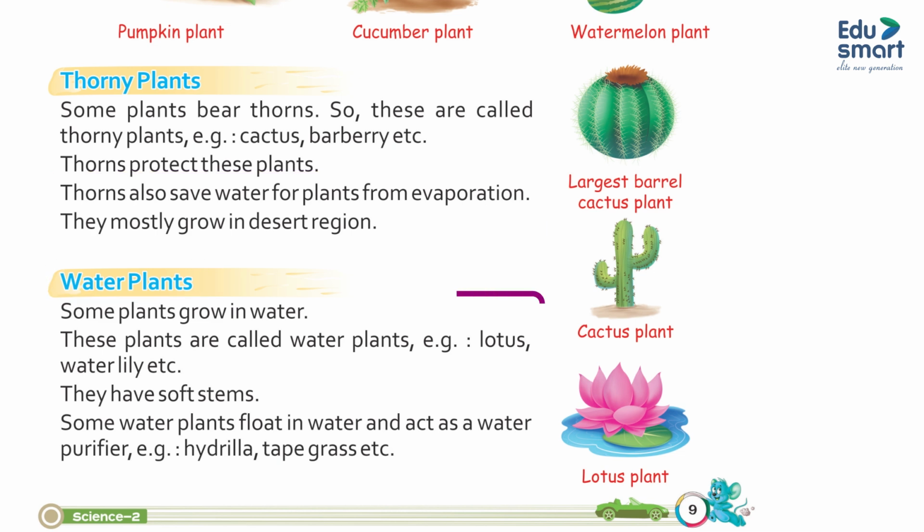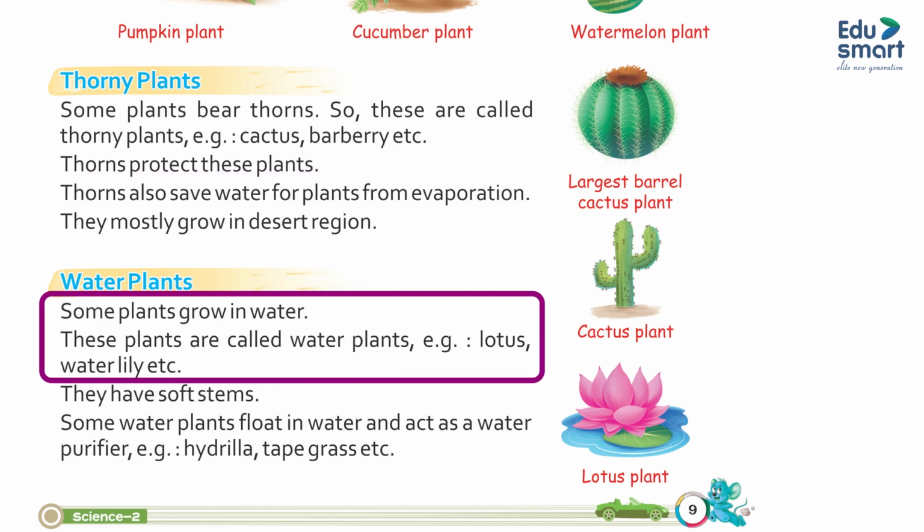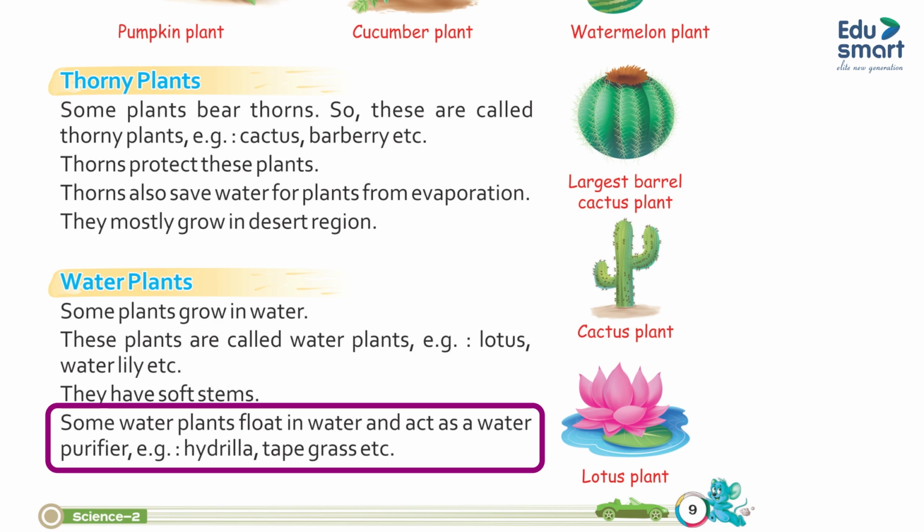Water plants. Some plants grow in water. These plants are called water plants. Example: lotus, water lily, etc. They have soft stems. Some water plants float in water and act as water purifiers. Example: hydrilla, tape grass, etc.